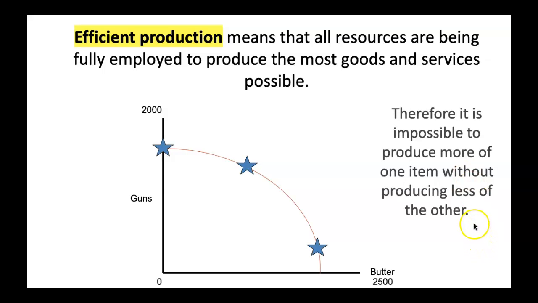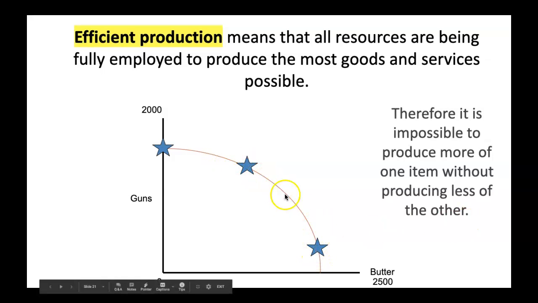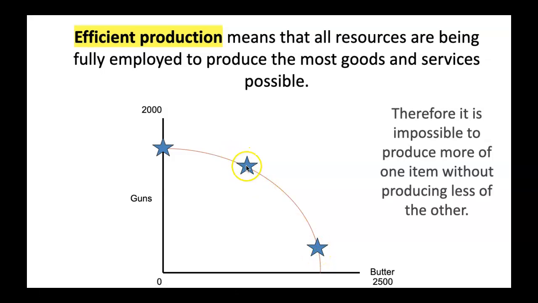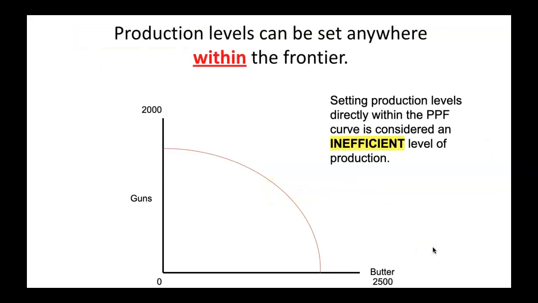Therefore, it is impossible to produce more of one item without producing less of the other. And that's how the PPF helps us understand trade-offs. And we're going to get to that in a minute. But because at this point, all the resources that are available are being used, it means you could not go and set production here because, well, first of all, it's impossible. And so to set production anywhere else and still be efficient, you're going to have to give up one thing or another to do that. And we'll get into that in a minute.